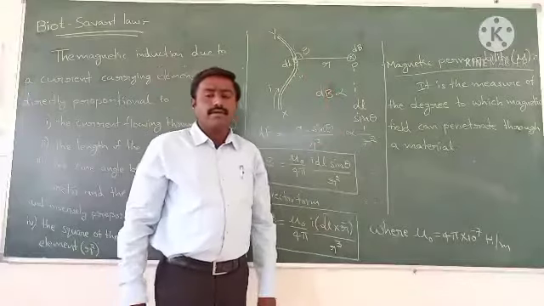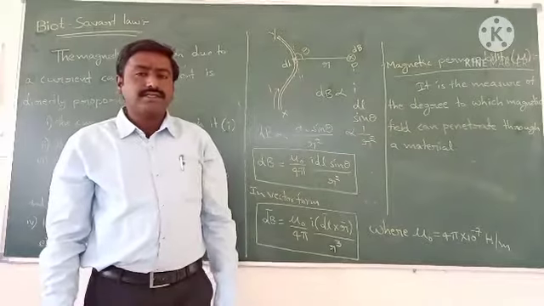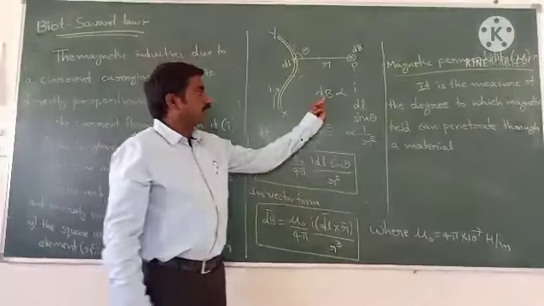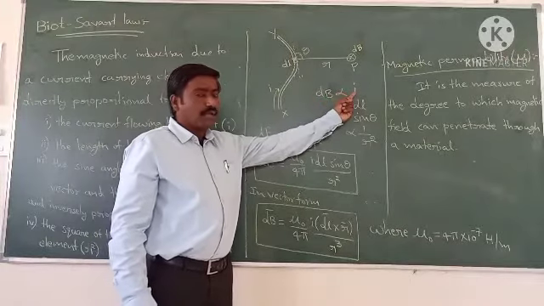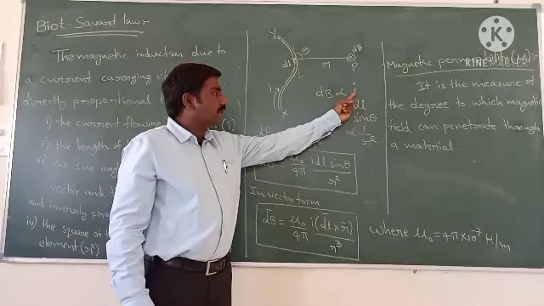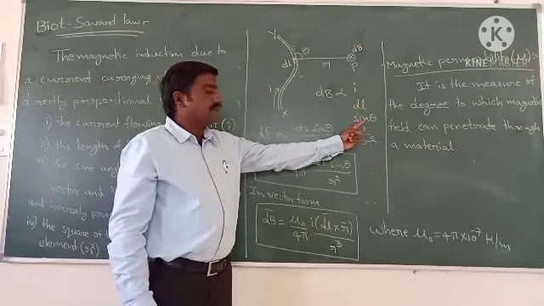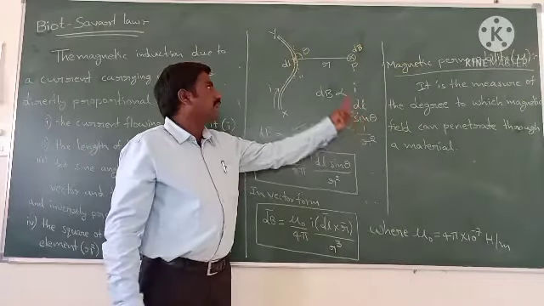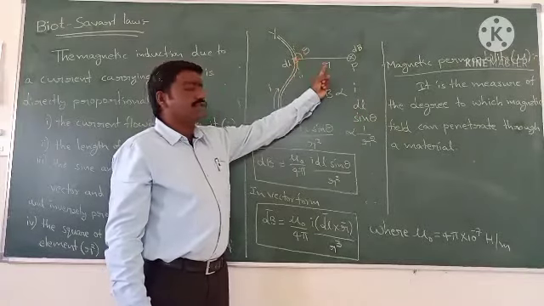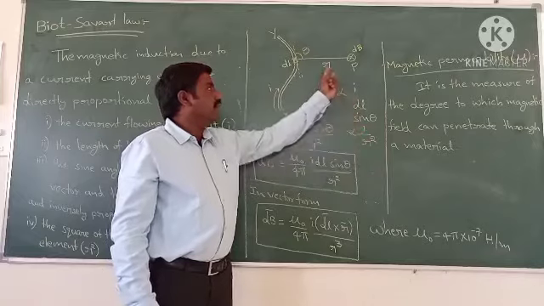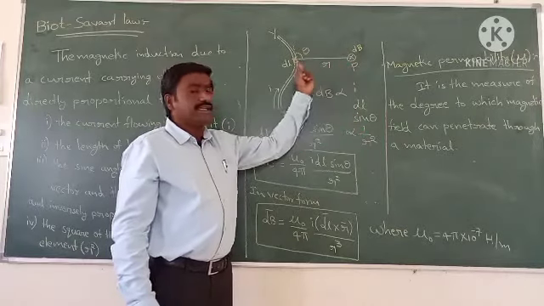So this is the mathematical expression given by Biot-Savart. The produced magnetic field is directly proportional to the amount of current passing through the conductor, directly proportional to the length of the element, directly proportional to the sine of the angle between the dl element and position vector, and inversely proportional to the square of the distance between the point and the dl element.